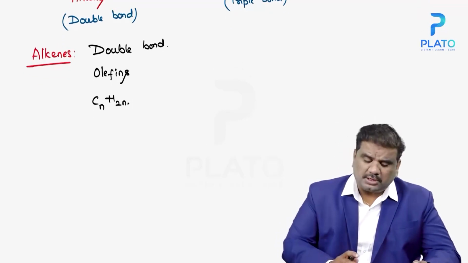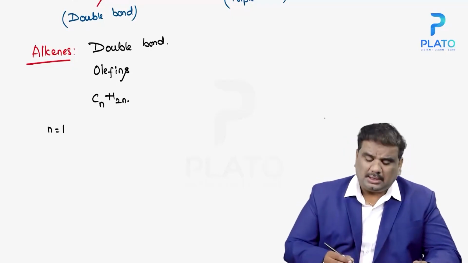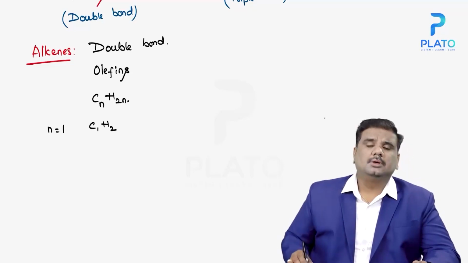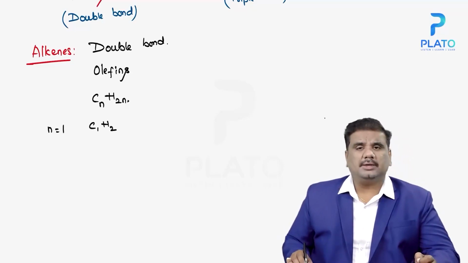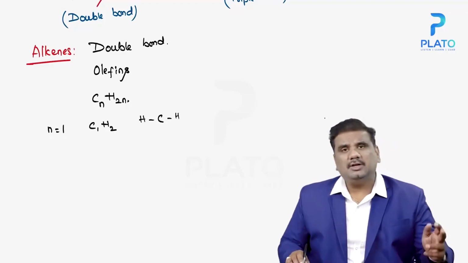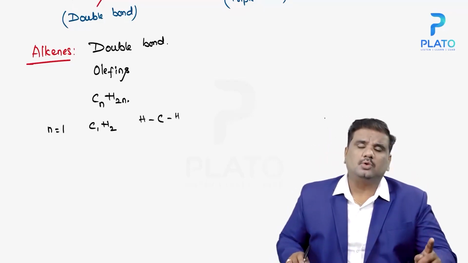Now, if you take the value of n equal to 1, then in that case it will be C1H2. The moment you say C1H2, it means that carbon is having only two bonds here. Hydrogen can contribute only one electron. Hydrogen cannot contribute two electrons.